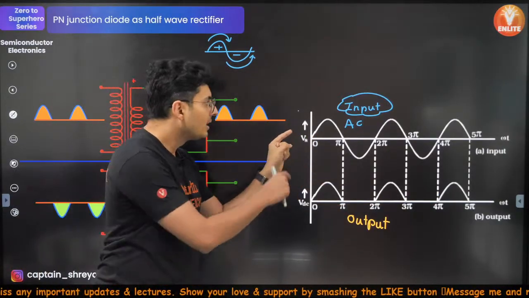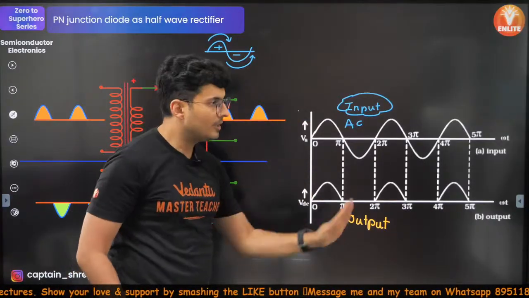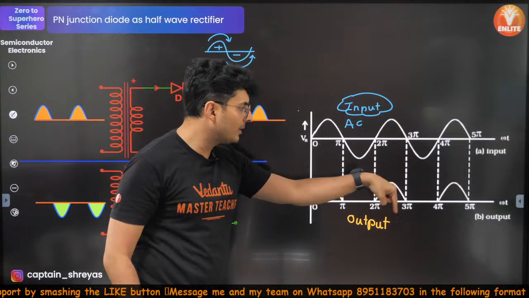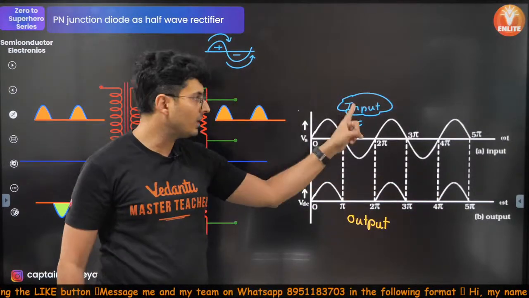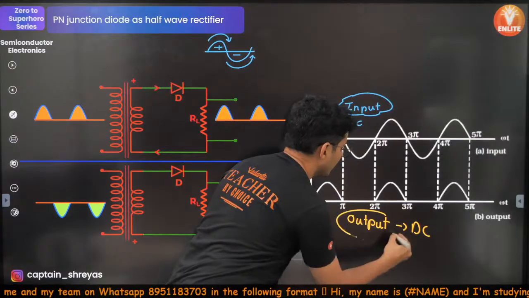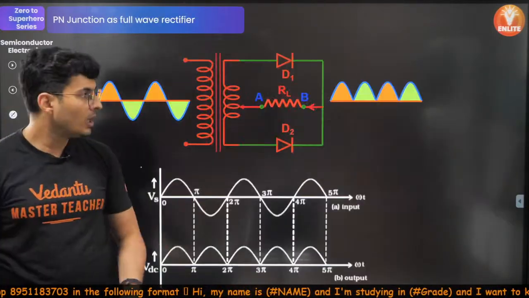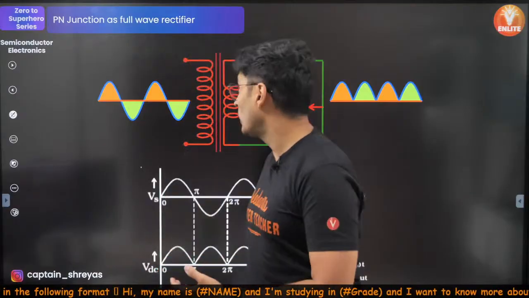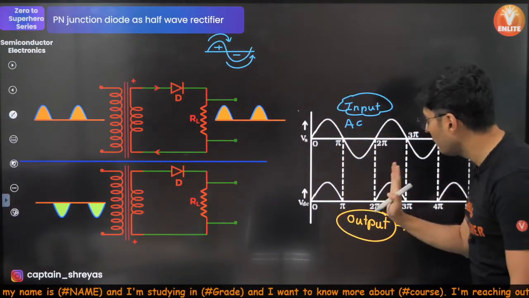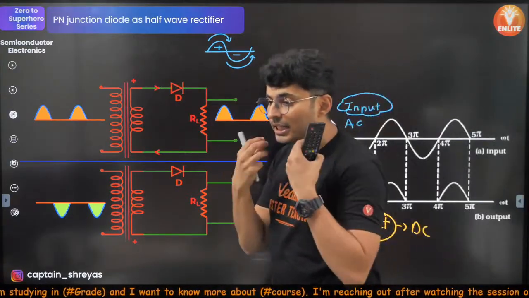So you can see the current which was changing direction, first this way, then this way, is now going only this way or not moving. So it has converted from AC, and the output is now a DC current. Is that clear? Perfecto. This rectification was called a half wave. Why half wave? Out of this complete wave, only half of the wave came here. Half just got eaten up.